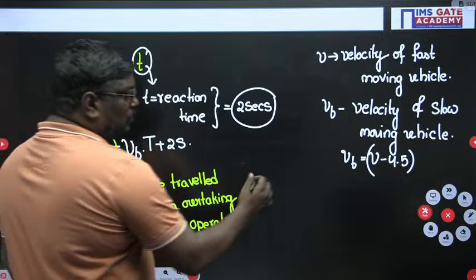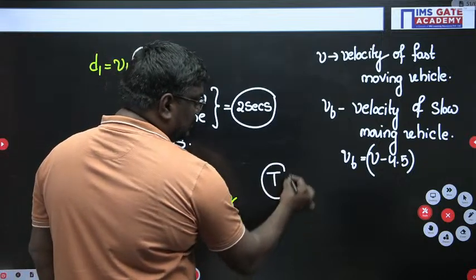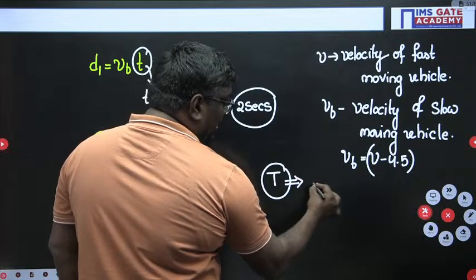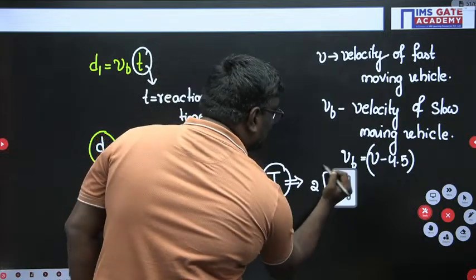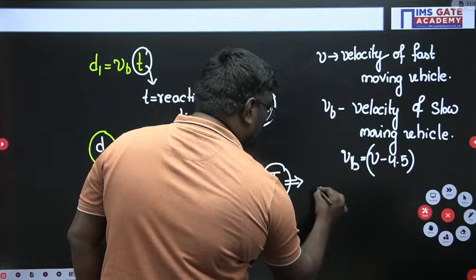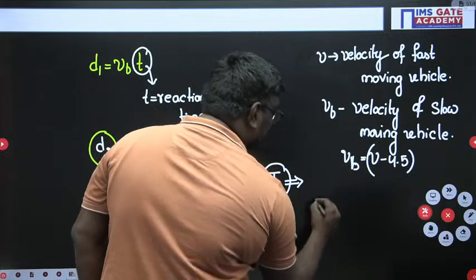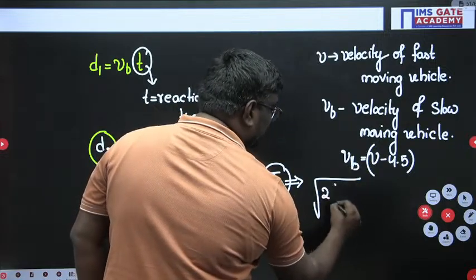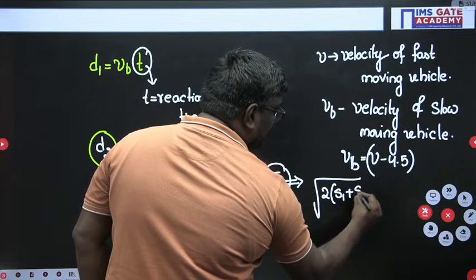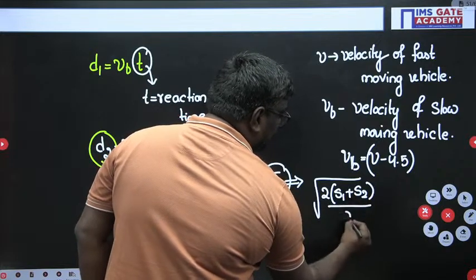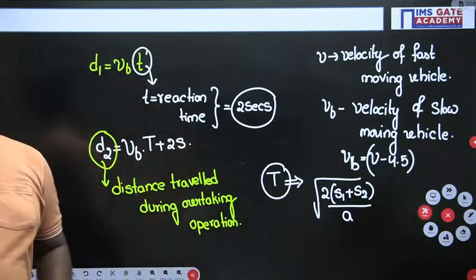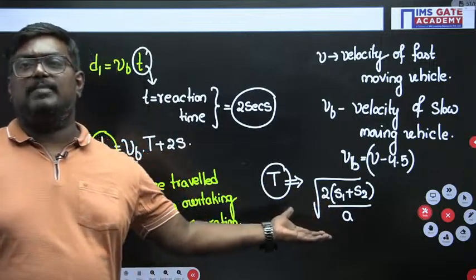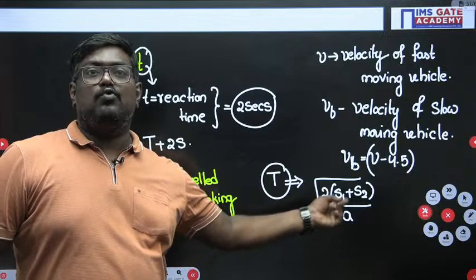Here we have the overtaking operation period T. The actual formula is T equals root of 2 into (S1 plus S2) divided by A. If the spacings are equal, you might have studied it as root of 4S by A. When do we use root 4S by A?